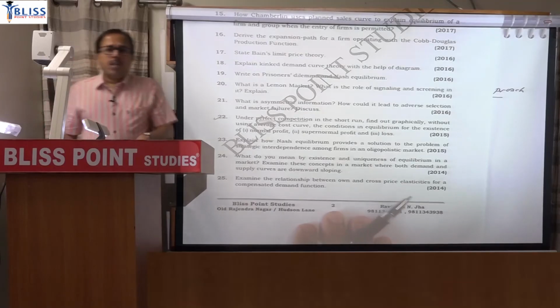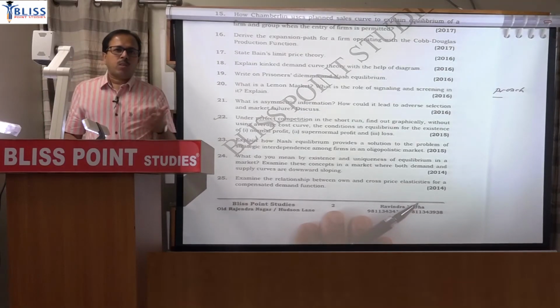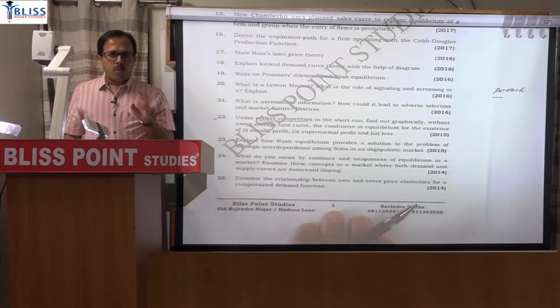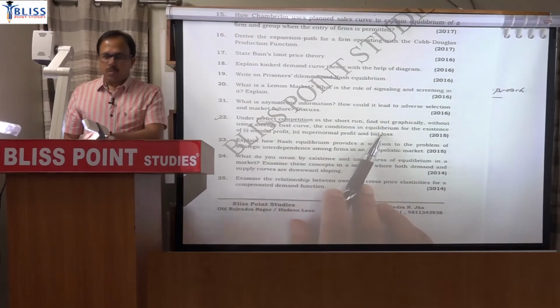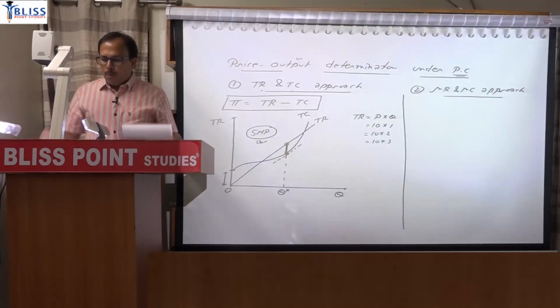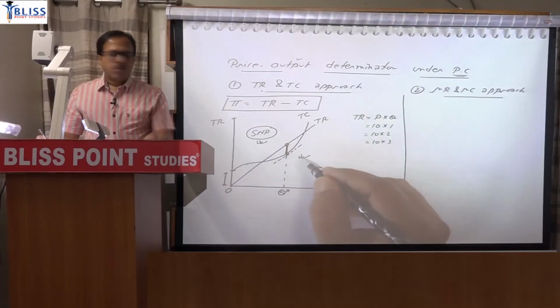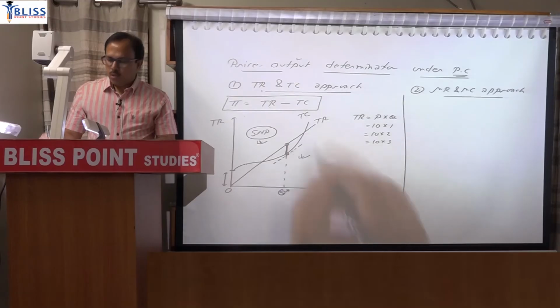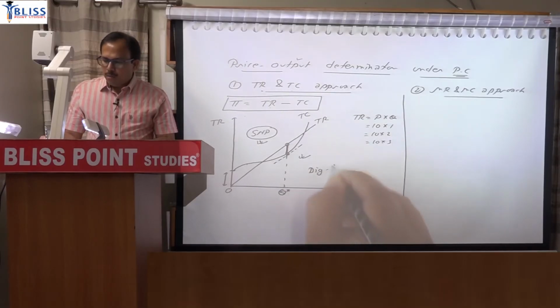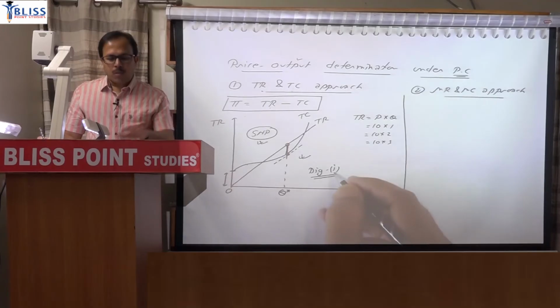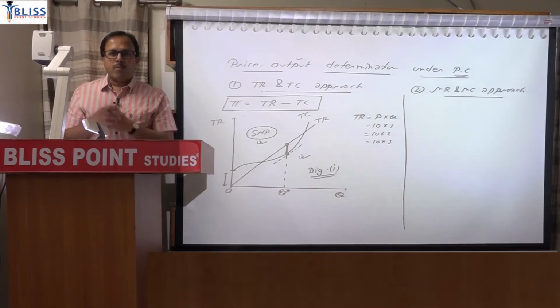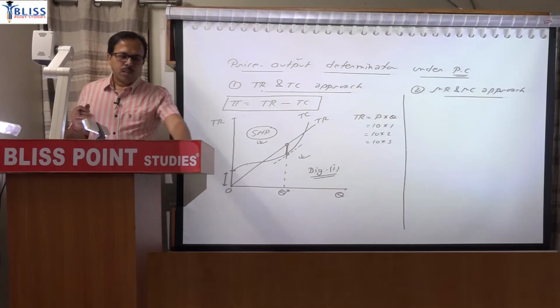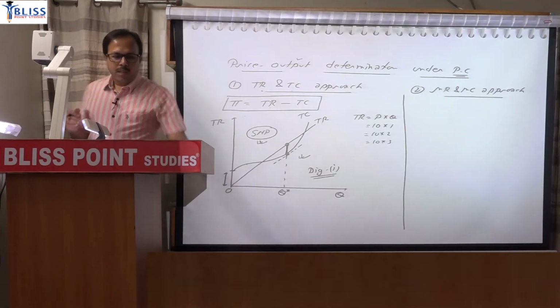Since you don't have to use average line, you are left with only one choice: draw the total revenue and total cost line. So by using total revenue and total cost, you have to show three conditions graphically: normal profit, supernormal and loss. Supernormal profit is this one. The condition for supernormal profit is this, because TR is greater than TC here. Clear? So you can use it as diagram number 1. So draw it clearly. I will explain all three cases, but how you will write it in the form of answer, for that purpose, just write one paragraph initially.